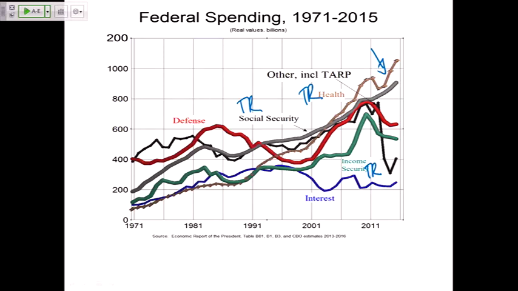The blue line, the one I was talking about, that's the interest payments on the debt. When the government borrows, they have to pay for the privilege of borrowing, just like all the rest of us do. Those interest rates went up, hit a peak here in 1991, and have come back down. What's left? Other. So there's one line here. Everything else that the government does is in this line here, that black line. That's everything else that the government does.